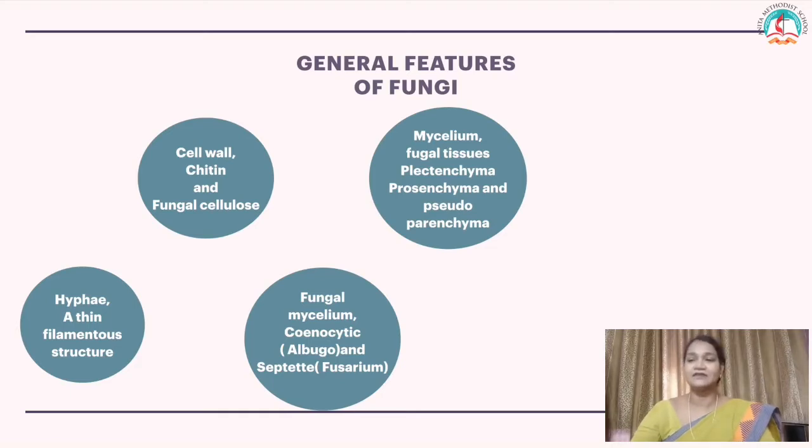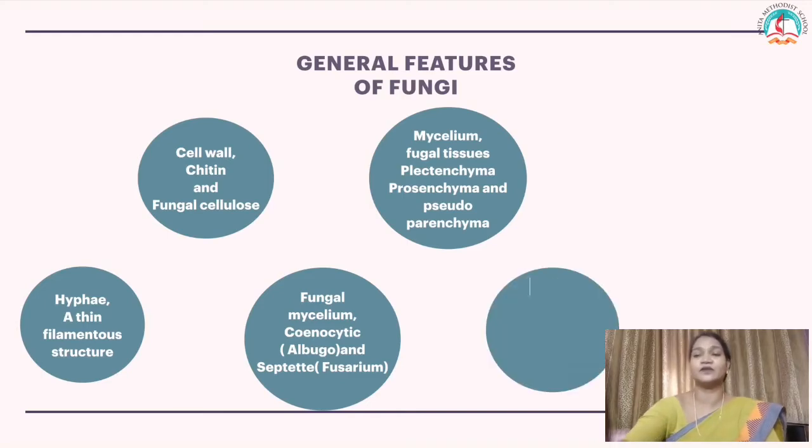Now this plectenchyma is classified into prosenchyma and pseudoparenchyma. Prosenchyma is a loosely packed structure, and pseudoparenchyma looks like a tightly packed structure. Both of them are fungal tissues.